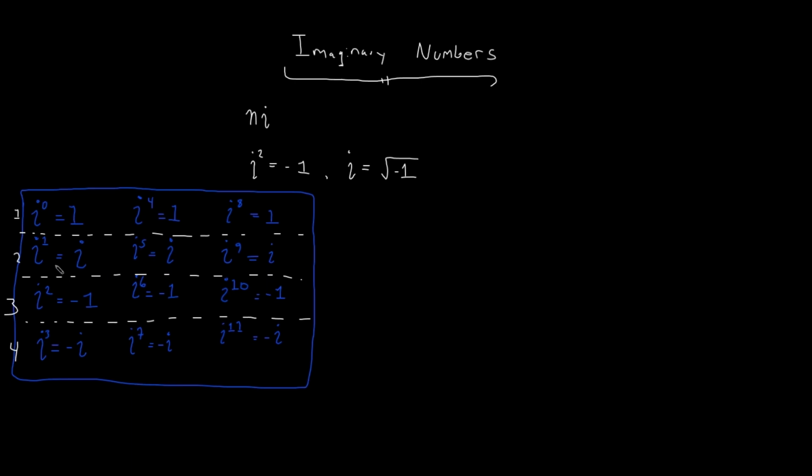Likewise, i raised to the first is i, i raised to the fifth is i, i raised to the ninth is i. i raised to the second is -1, i raised to the sixth is -1, i raised to the 10th is -1. And finally, i raised to the third is -i, i raised to the seventh is -i, i raised to the 11th is -i.